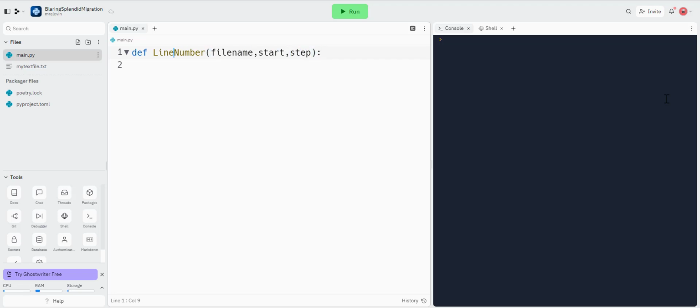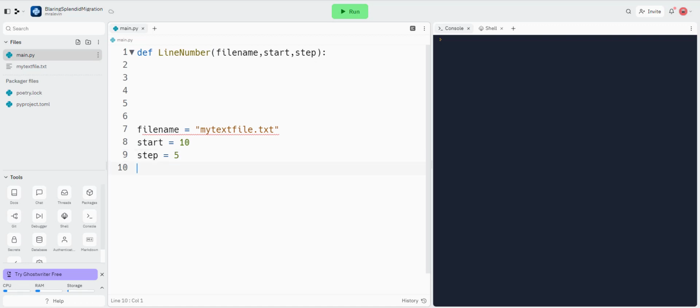What I'm going to do is, in my main code down below, make a variable called file name and set it to be my text file.txt. I'm going to do a start number. Let's start on 10. Start equals 10 and step equals count up in 5s. So it's exactly the same as that. Line number, file name, start, step.